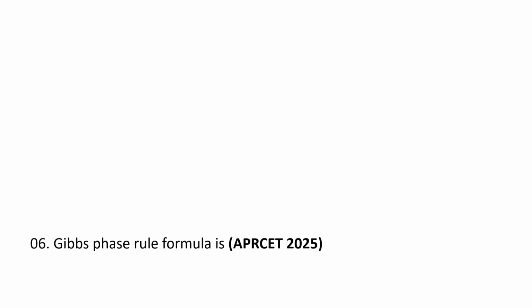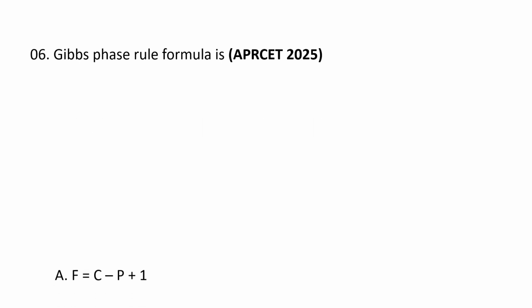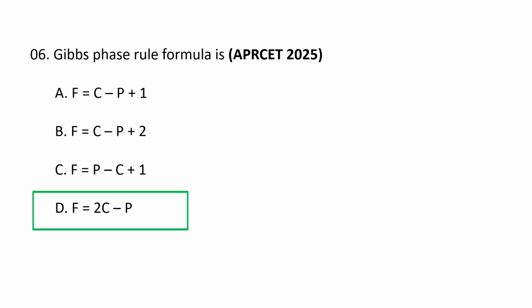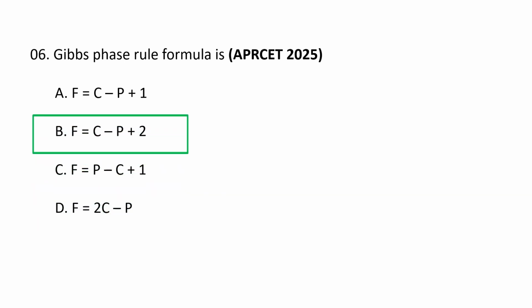Next question. Gibbs phase rule formula is A. F is equal to C minus P plus 1, B. F is equal to C minus P plus 2, C. F is equal to P minus C plus 1, and D. F is equal to 2C minus P. Gibbs phase rule formula is F is equal to C minus P plus 2.